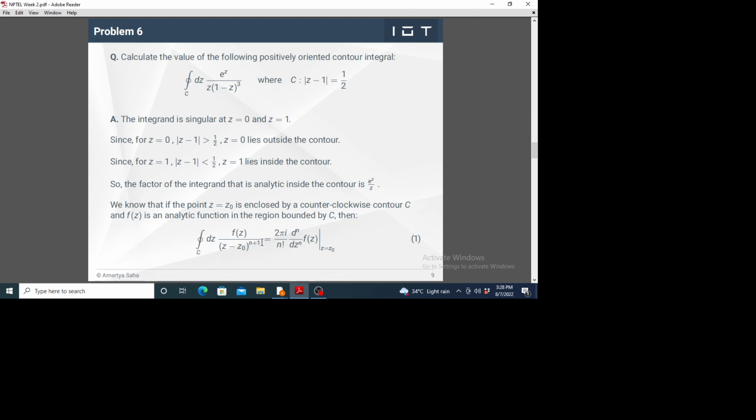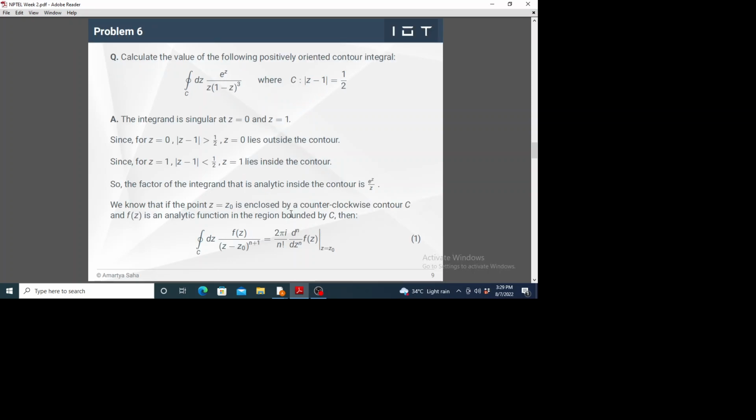The answer of the integral is given by 2 pi i divided by n factorial, and we have to differentiate f(z) with respect to z n times, and then substitute z equal to z naught. So this is the formula that we'll have to use here.